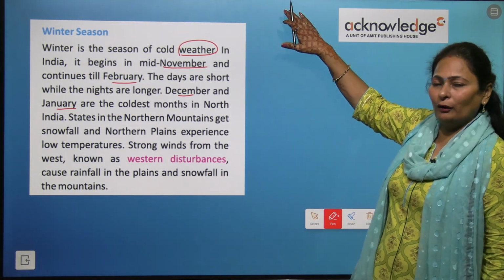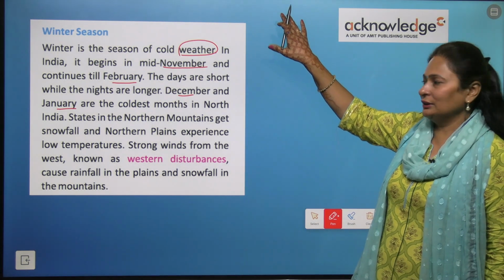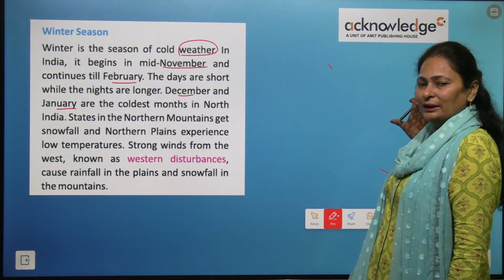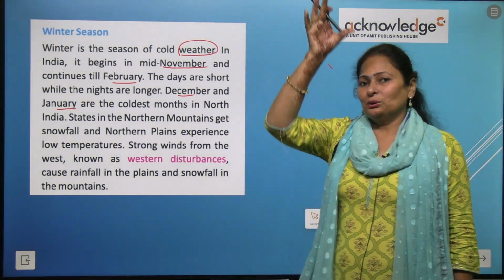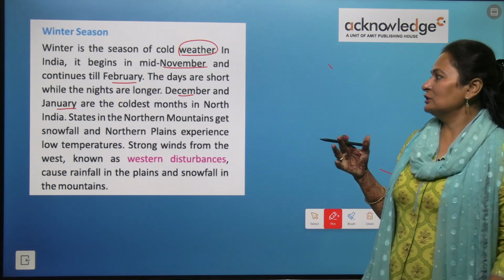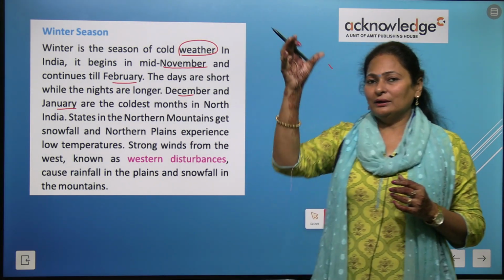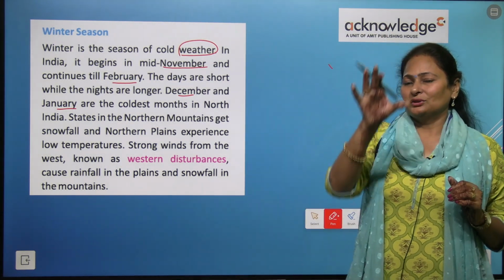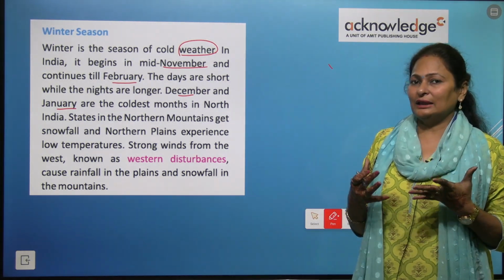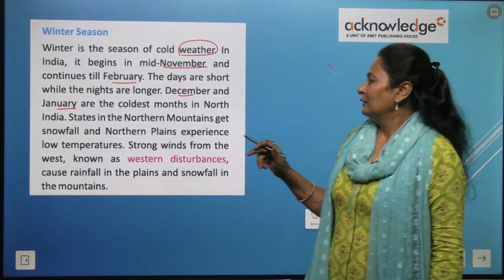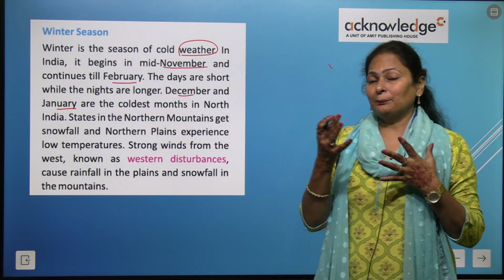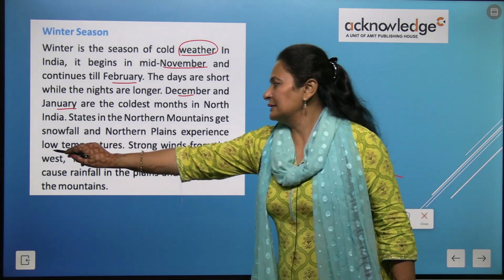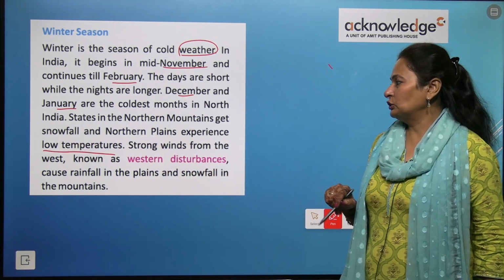The top of our country, the crown of our country, is the northern mountains, and below the northern mountains are the northern plains. The northern mountains receive snowfall, and because the northern plains are adjoining the northern mountains, the temperature falls there. So the place experiences low temperature.